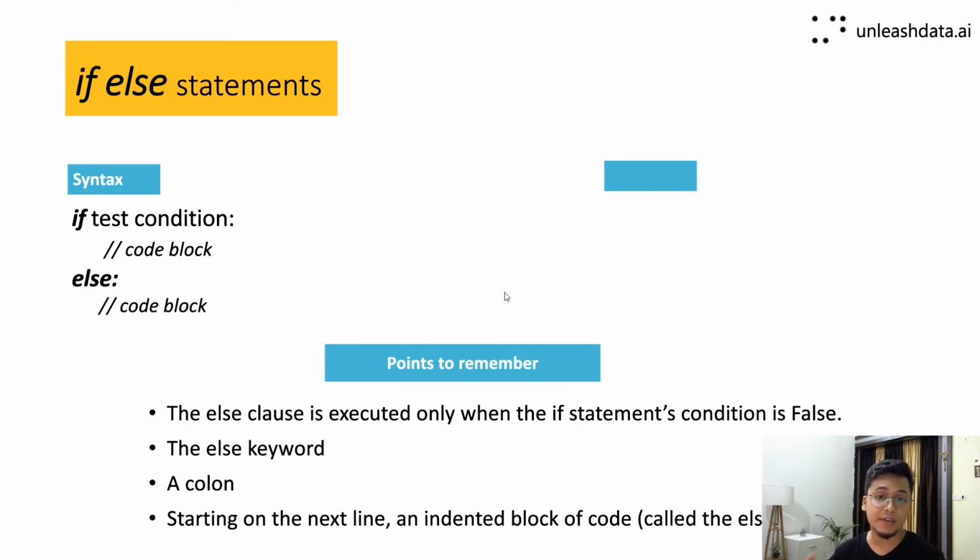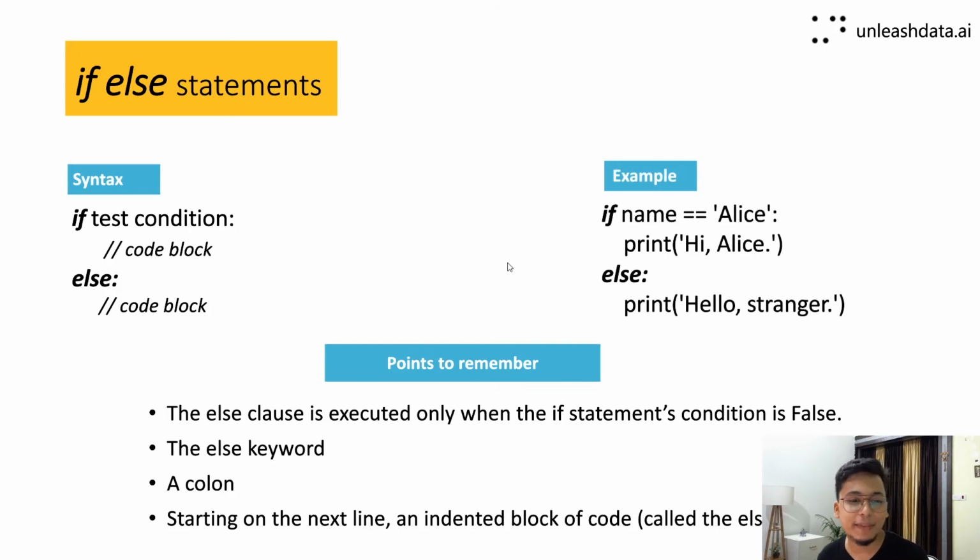So now you're getting it, right? If it is raining, you go outside. If it is not raining, you stay inside. Okay, I just changed it, right? Now let us look at the example that we have. We again take if name is Alice, print hi Alice, else print hello stranger. Now if this test condition is true, then this line will be executed, that is print hi Alice.